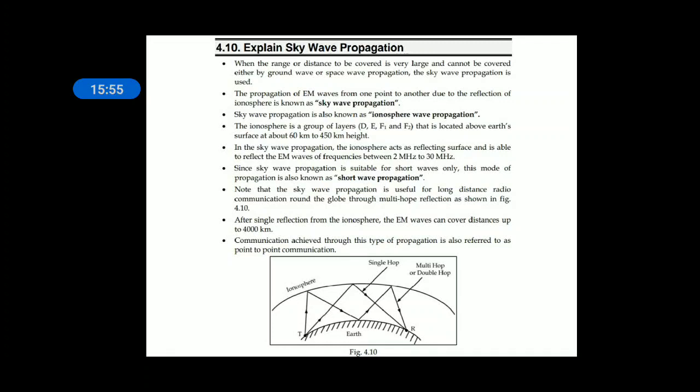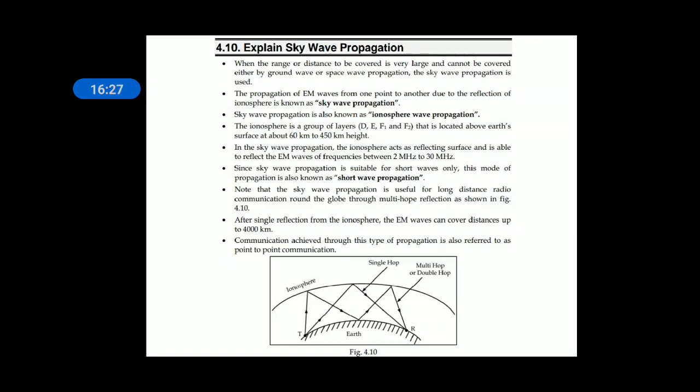Whereas skywave will transmit 2 MHz to 30 MHz, that is the HF band, also called HF communication or short wave communication. Since skywave propagation is suitable for short waves only, this mode of propagation is also known as short wave propagation. So there is one more name: ionosphere propagation, or skywave propagation. It is useful for longer distance radio communication through multi-hop, shown in the figure.